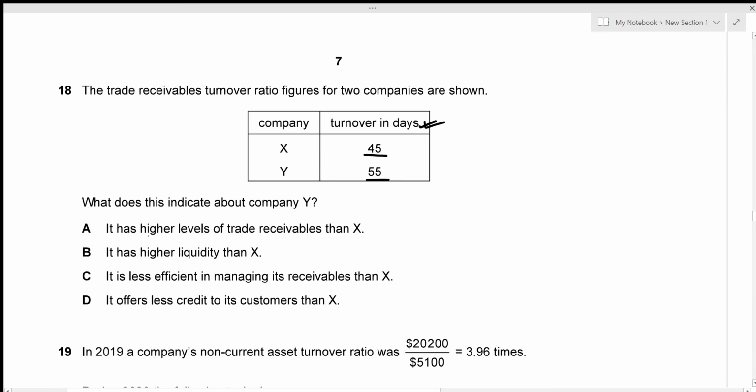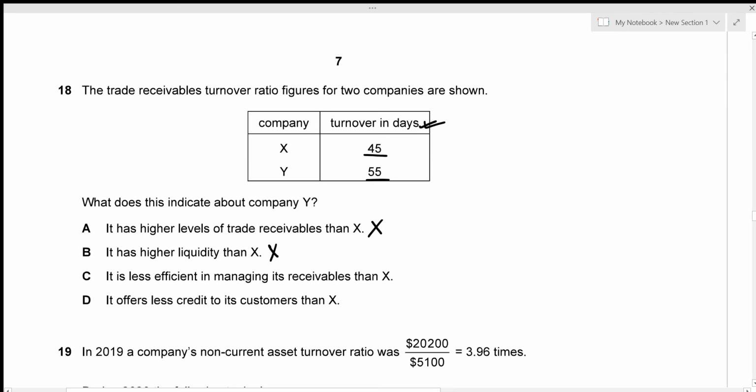All right. Now, what does this indicate about company Y? It has higher levels of trade receivables. That's not true, because it only gives the turnover in days. We're not talking about the value of the trade receivables here. So option A is just incorrect. Option B suggests that it has a higher liquidity than X. Again, that's wrong, because we're just figuring out the turnover ratios, right? And turnover ratios do not give any liquidity information. Those are given by the liquidity ratios.